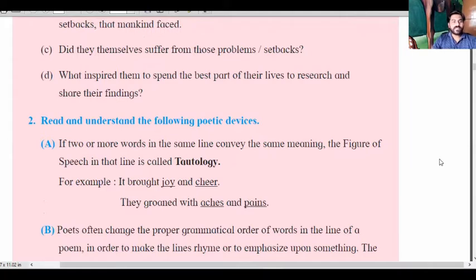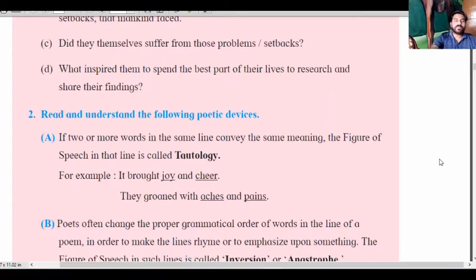Here is A: if two or more words in the same line convey the same meaning, please understand this definition. If two or more words, not only one word, in the same line convey the same meaning, the figure of speech in that line is called tautology. Tautology means two or more words used for the same meaning.